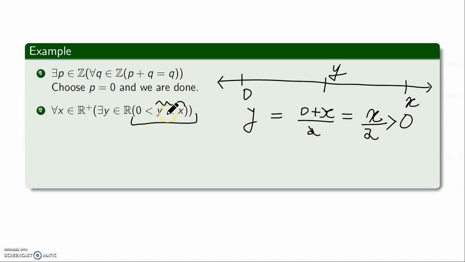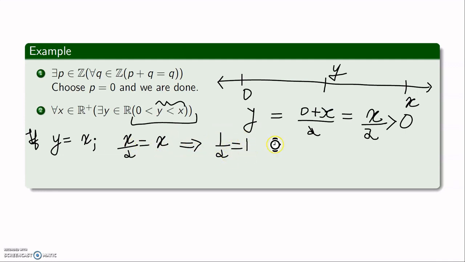Now y and x are two real numbers, and by the law of trichotomy either they are equal, or y is less than x, or y is greater than x. So if y is equal to x, then what is going to happen? y is nothing but x by 2. That means x by 2 will be equal to x. And if I divide both sides by x now, I will get half is equal to 1. That's a contradiction. That means x and y cannot be the same. So the second possibility is y is bigger than x. If y is strictly bigger than x, then what is going to happen? y is nothing but x by 2.